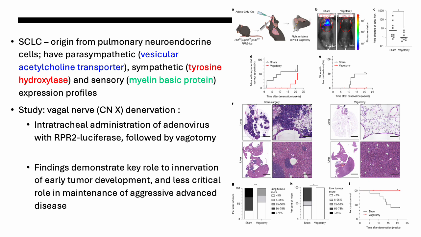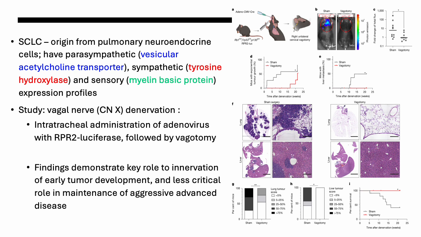And these have three components within them. So it has parasympathetic activity, which is characterized by vesicular acetylcholine transporter, or VAChT. Sympathetic activity, which is characterized by tyrosine hydroxylase, which is the enzyme that converts tyrosine into dopamine and then eventually norepinephrine and epinephrine. And then the sensory or neuronal component, which is characterized by myelin basic protein, which essentially is the white matter in your neuronal tracts. So these are the three expression profiles they use if you want to go ahead and interpret the study.